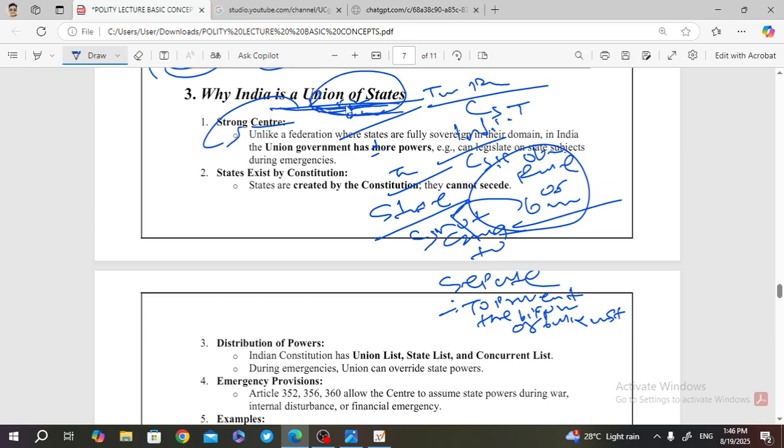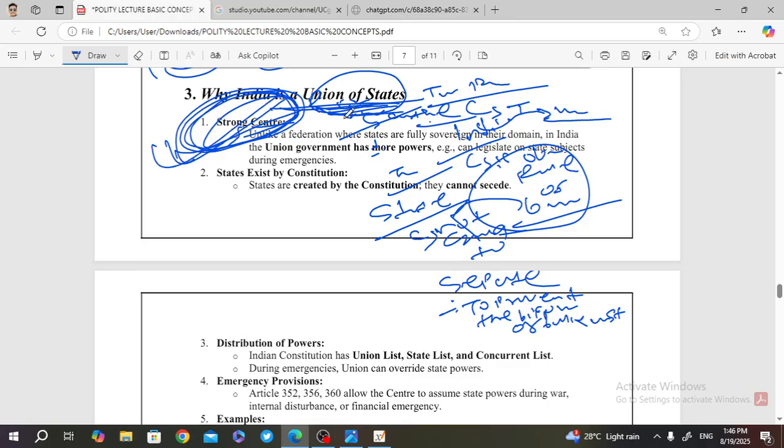Because in the union of the states, the central government has more power, and the states have somewhat less power. So India is having a strong center. Unlike the federation, हमने ऐसे बनाया है कि इंडिया का सेंटर जो है वो एक स्ट्रॉन्ग सेंटर बने. इंडिया तो सेंटर के पास मोस्ट ऑफ द पावर्स रहे.